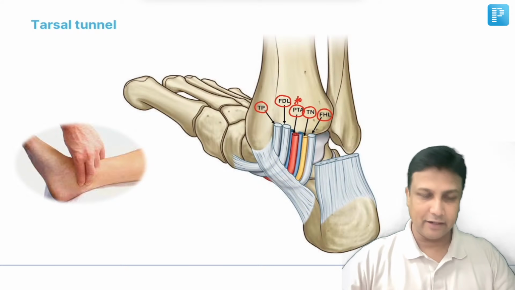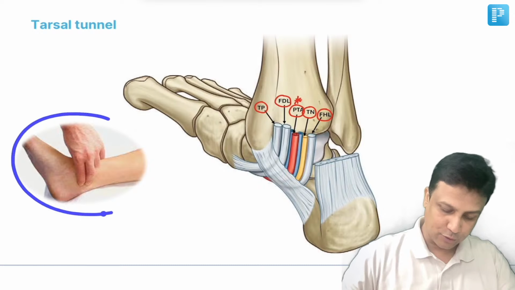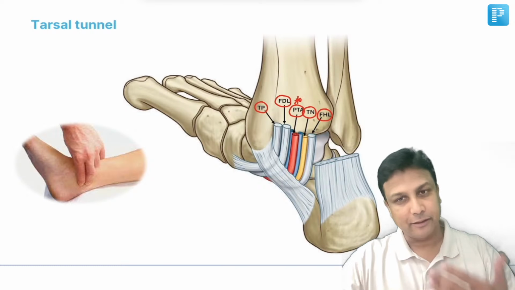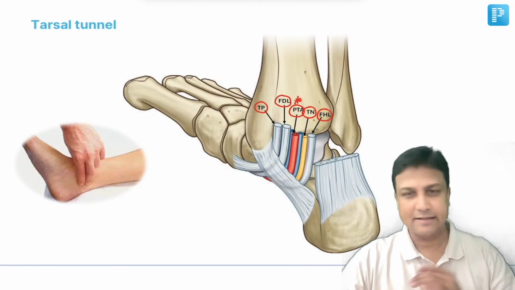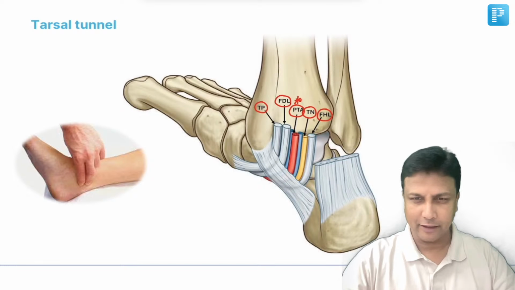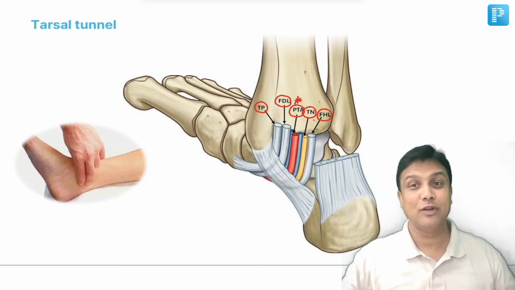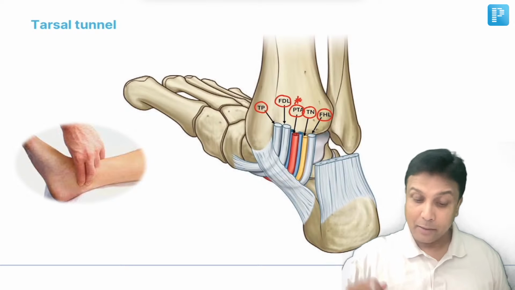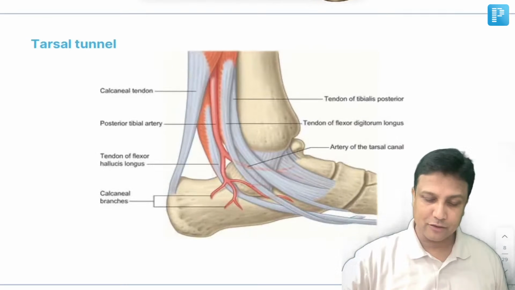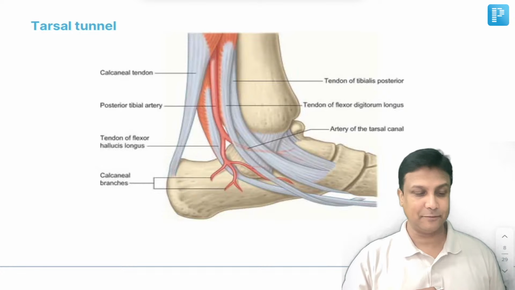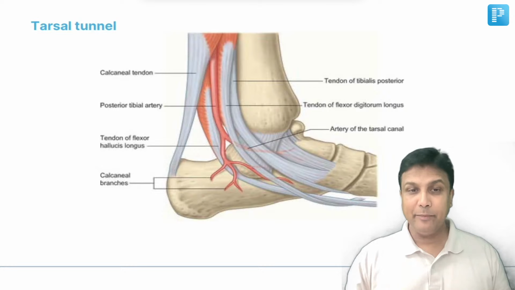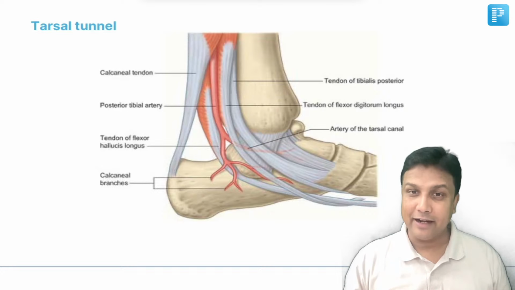And now, my dear friends, once in your exam, this image was also given. The doctor is trying to measure the pulse with the help of which artery? Again, the same answer, posterior tibial artery. Fine, this is all okay. You might have even learned that, and I think you are revising along with me right now. But your NEET PG examiner is very much fond of these tendons over here.